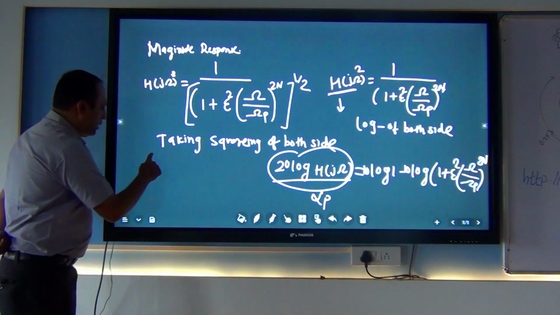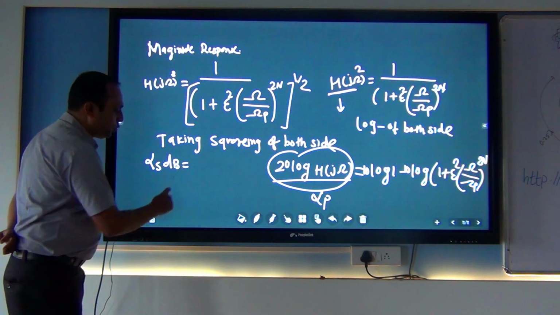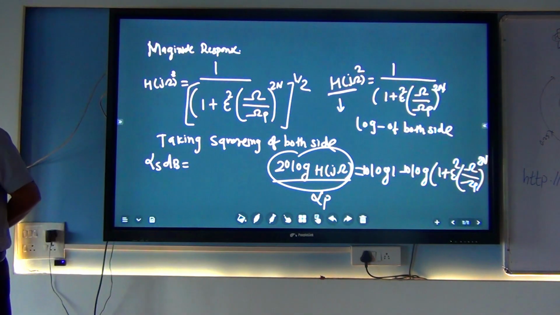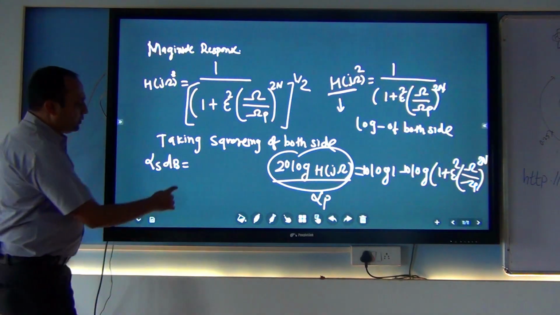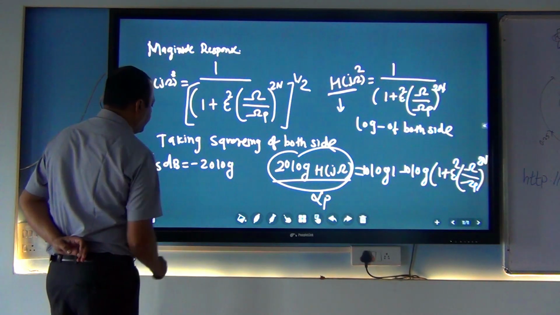So I am writing the formula for this. Alpha s in dB is equal to minus 20 log.